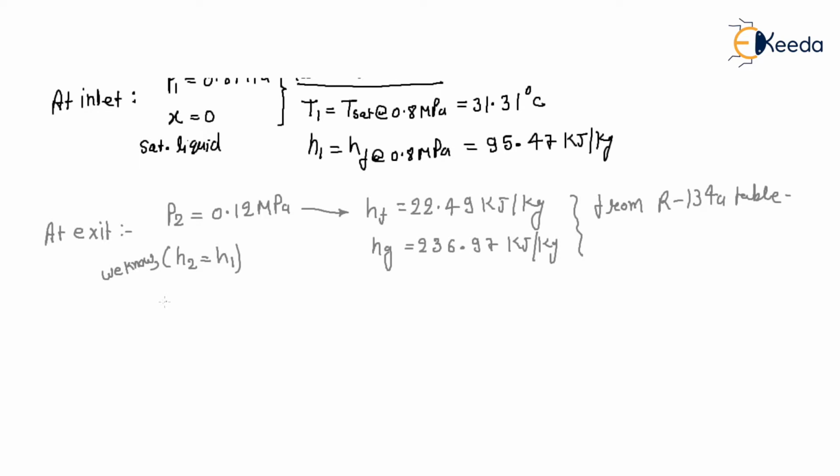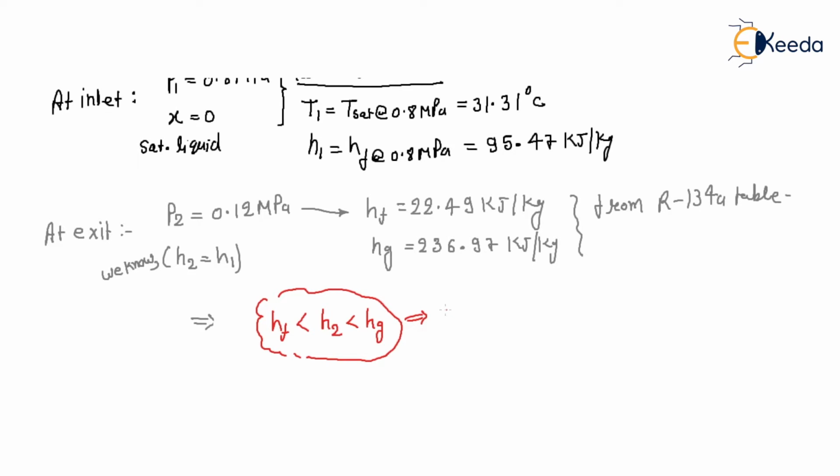H1 is 95. So from here you can see, from the observation, H2 is less than Hg and greater than Hf. This is from observation. H2 is equal to H1. So what is H1? 95.47, and Hf is 22 and Hg is 236. So this is in between that. So what is your conclusion?